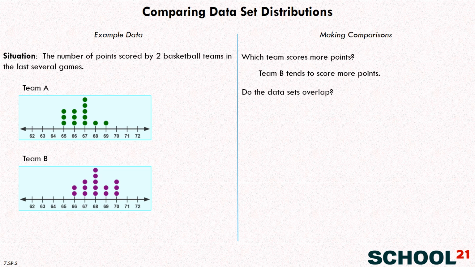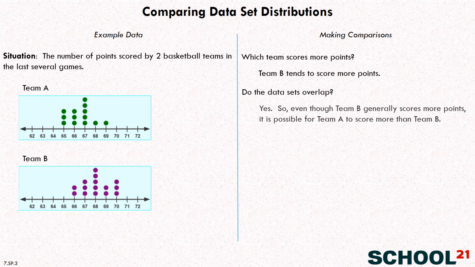Now, another good question is, do the data sets overlap? So making sure that the scale is the same, so 62 is lining up here, 72 is lining up here. So just visually we can see that yes, the data do overlap. So it's not as if Team A is way down here and Team B is way up here. There's definitely some overlap as far as where the teams tend to score points. So the answer here is yes. So even though Team B generally scores more points, it is possible for Team A to score more than Team B from the data of how they scored historically.